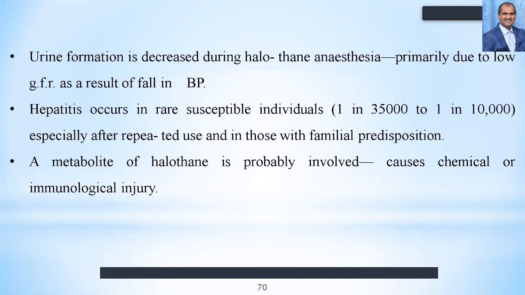Also, hepatitis occurs in rare susceptible individuals, maybe 1 in 35,000 or 1 in 10,000. It occurs only after repeated administration of this anesthetic agent, and those with familial predisposition are also important. A metabolite of halothane is probably involved, which causes chemical or immunological injury.